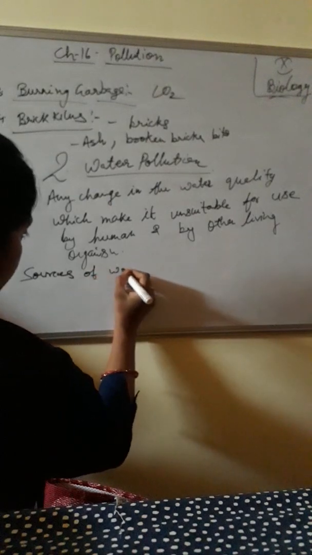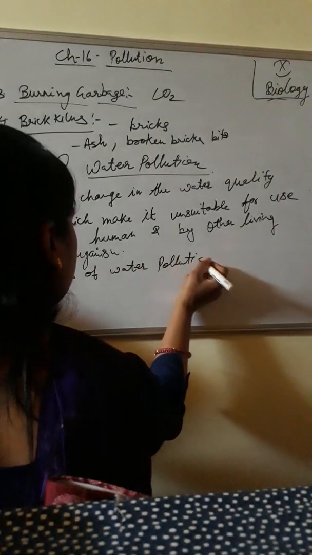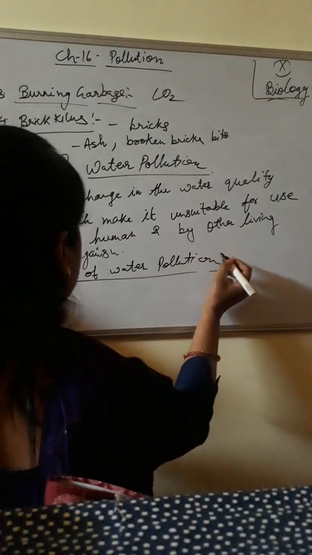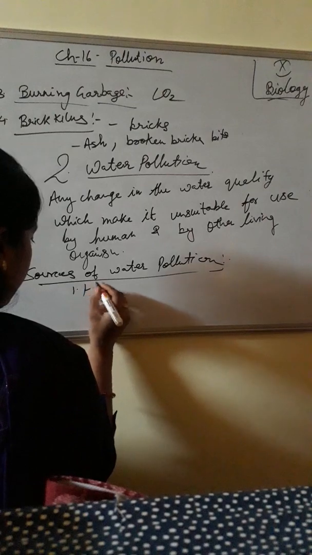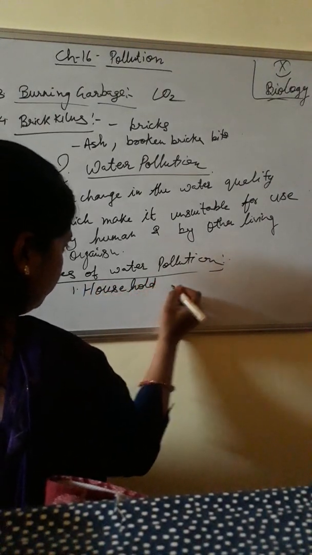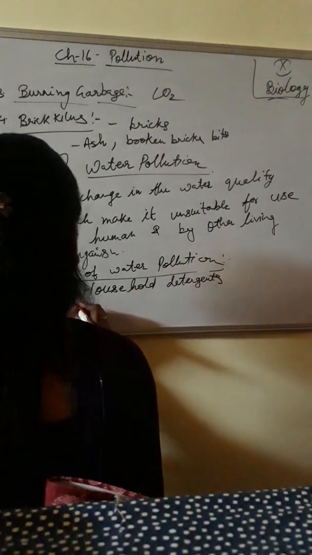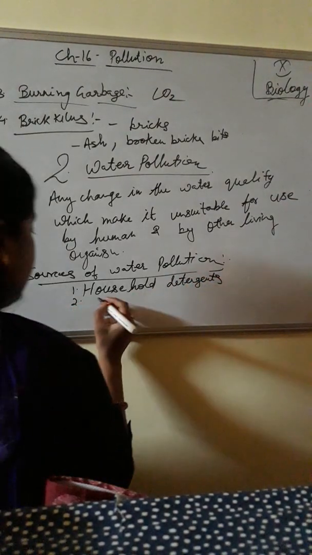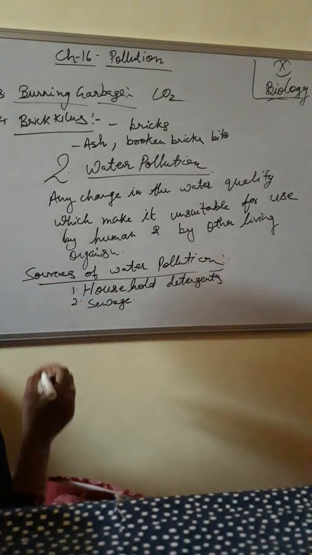Okay, sources of water pollution. Sources of water pollution are: first, household detergents. Second, sewage from the homes or from the houses.